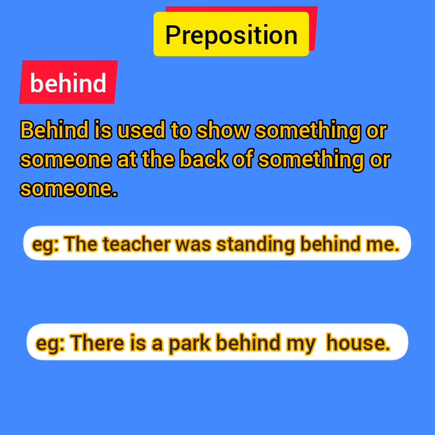So behind is used to state when something is placed at the back of some other object or some other person. So children, I hope all of you have understood the explanation of the prepositions through, about, around and behind.